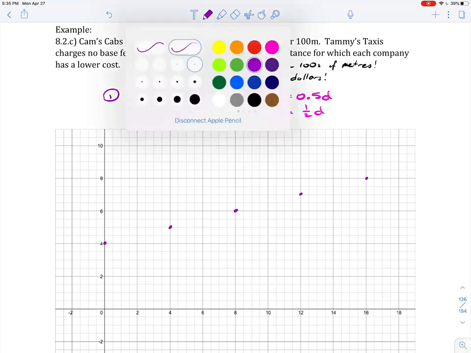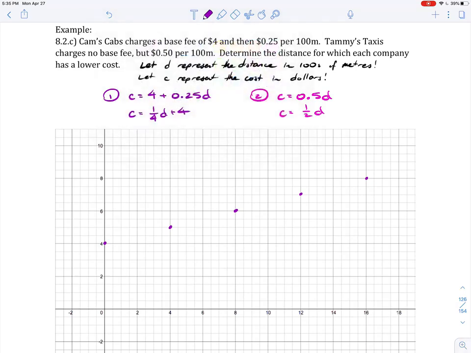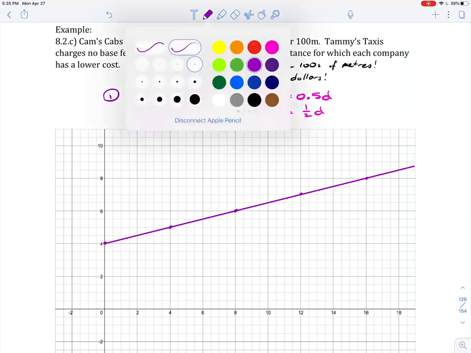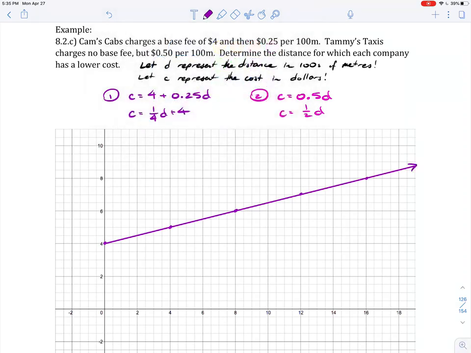Up 1 over 4. Up 1 over 4. Up 1 over 4. Wicked cool.